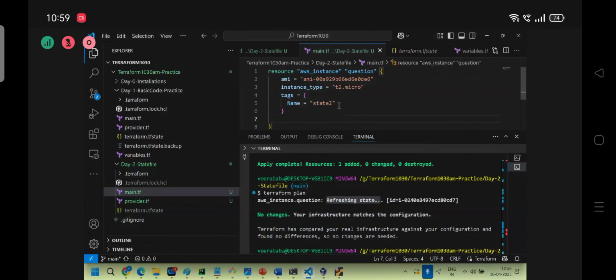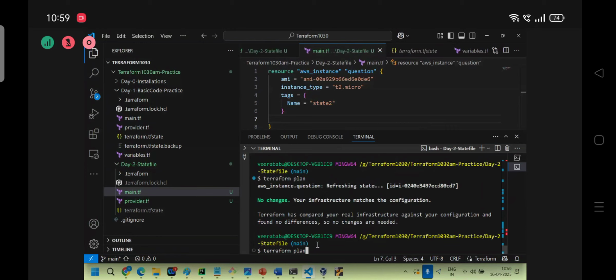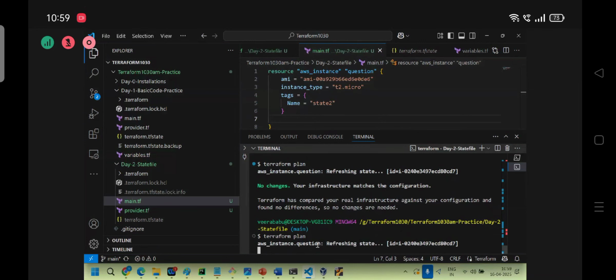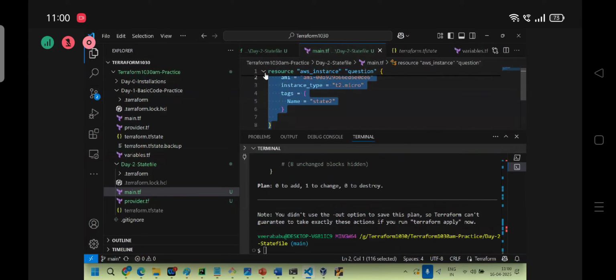Let's go. Desired state, I want state 2. So when I run a Terraform plan, expected output is what? One change only, not destroy, not create. Terraform plan, request will go to where? The state file. With this information of state file, let me check with remote ones. It's a refresh.